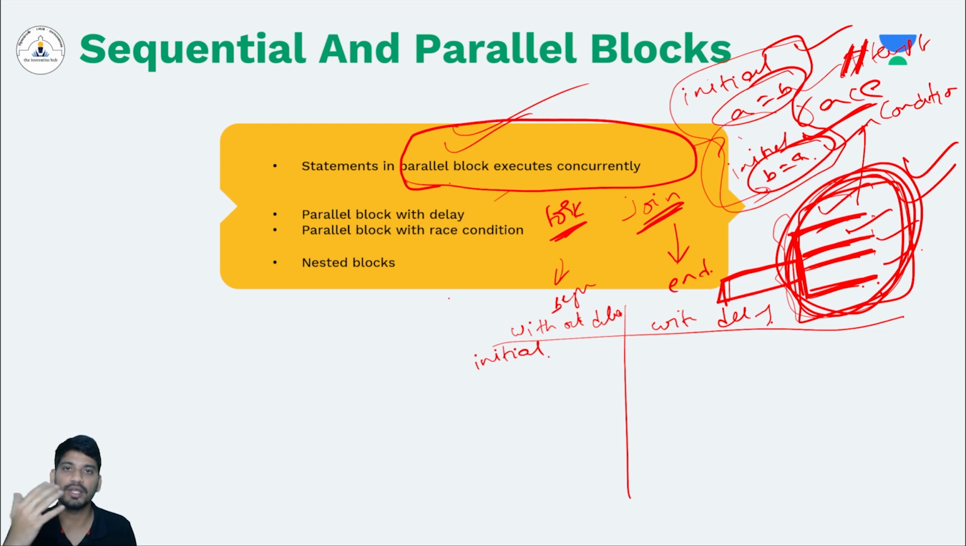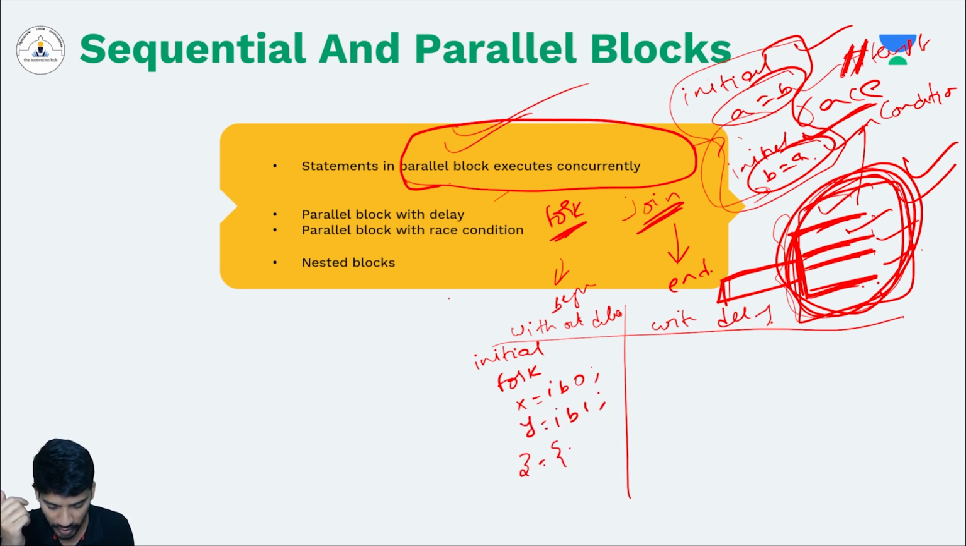Similarly, we'll start with initial. Inside the initial, earlier we used begin and end. Now we need to use fork and join. Fork. Let's say I have x is equal to 1'b0, y is equal to 1'b1, z is equal to concatenation of x, y, and t is equal to concatenation of y, x. Since there are no delays, I opened fork, I have to join to end the fork.